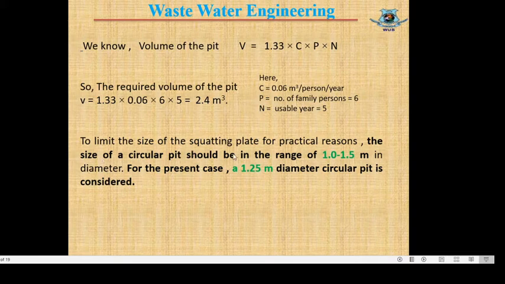To limit the size of a squatting slab, for practical reasons, the size of a circular pit should be in the range of 1 to 1.5 meter. That is also stated in the design consideration, that the pit diameter should be 1 to 1.5 meter. And for this present case, a 1.25 meter diameter circular pit is considered. Here we will use 1.25 meter, and we can also use 1.5 meter as the maximum value.